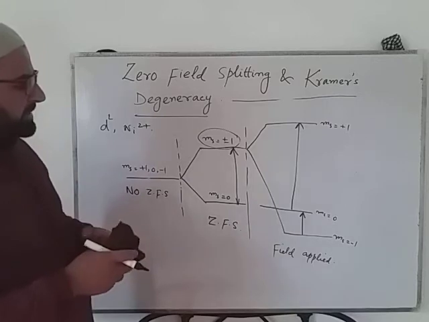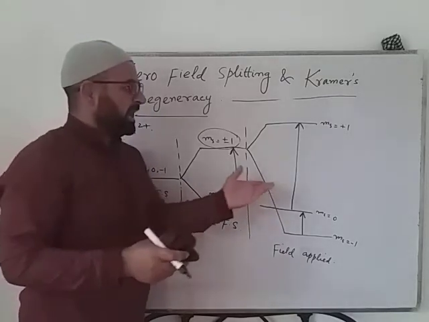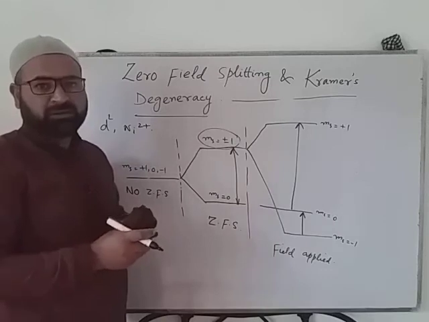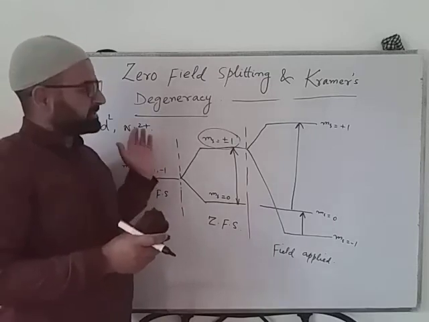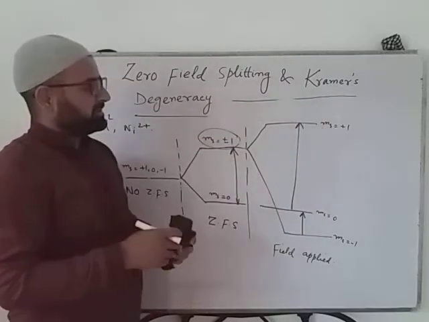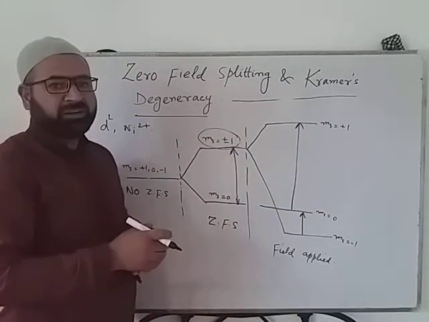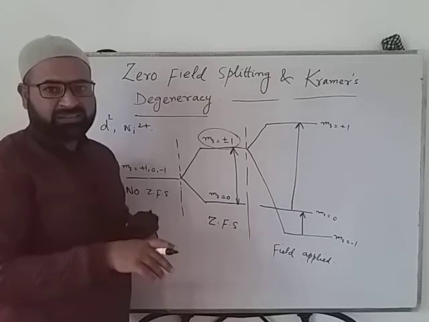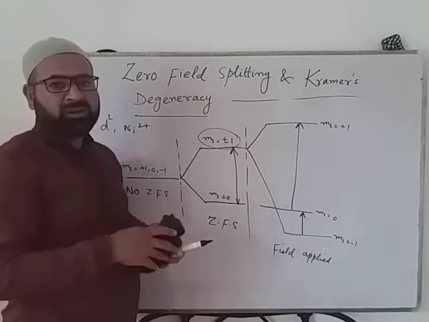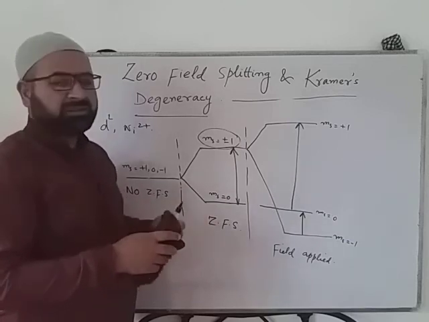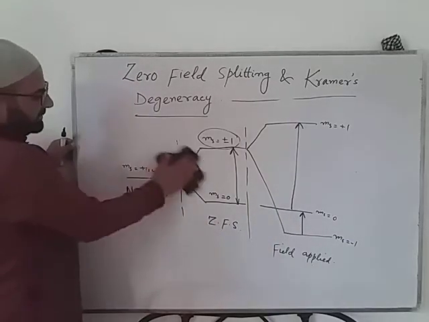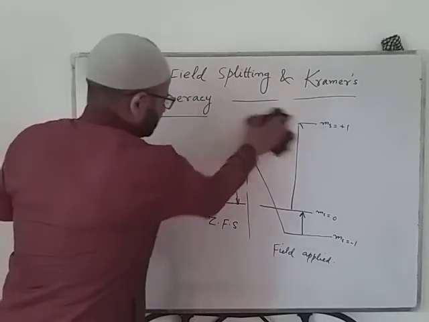And now one more thing can happen. If this nickel has some nuclear spin, that nuclear spin will interact with each of these levels and further split them, which we call hyperfine splitting. Accordingly, we will get the total number of signals in case of this complex. Now, this was a D2 system.